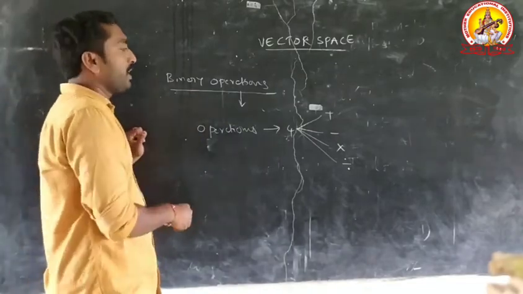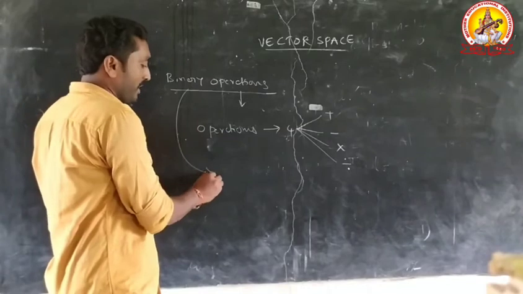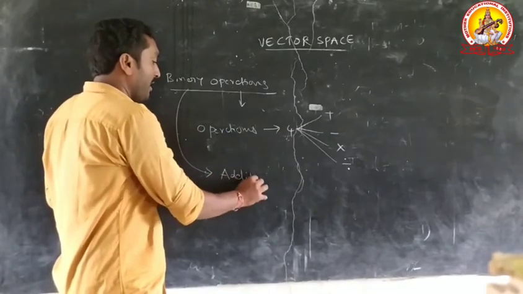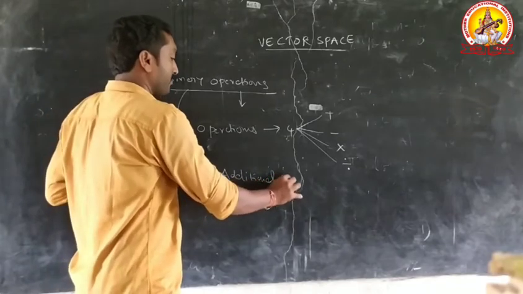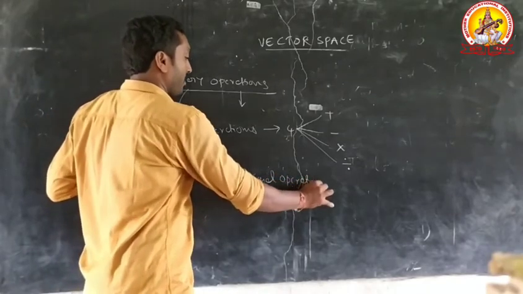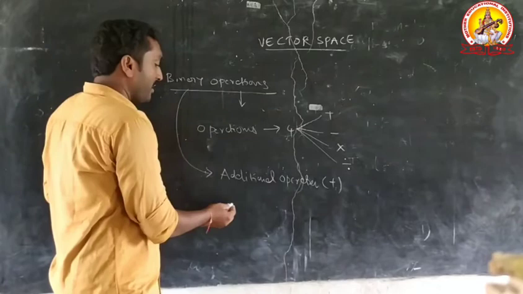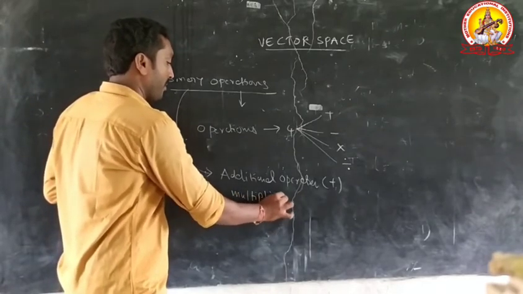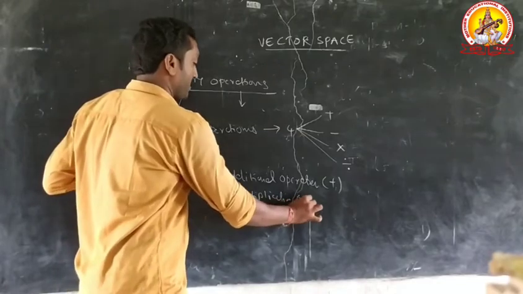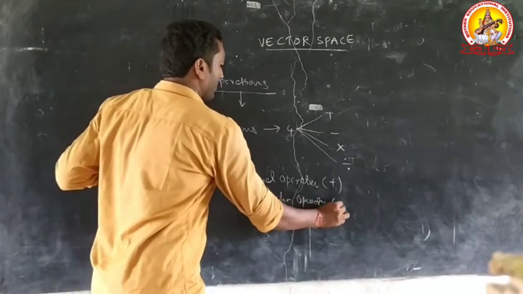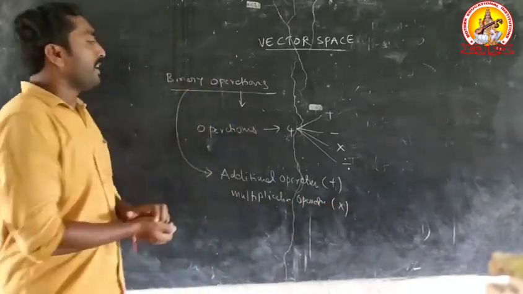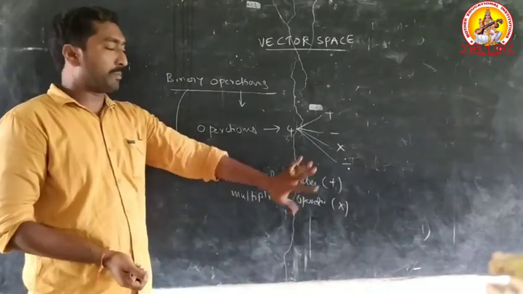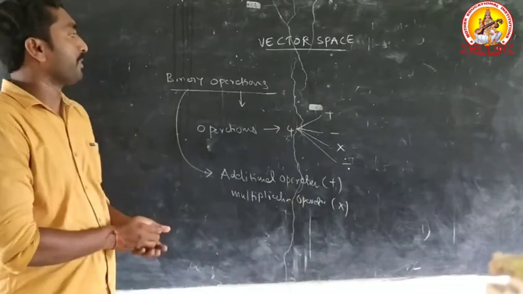Now in this topic two binary operations are used. One is the additive operation, plus, and another is the multiplicative operation, like into. In this topic, basically two operations are used: one is plus, another one is multiplication.